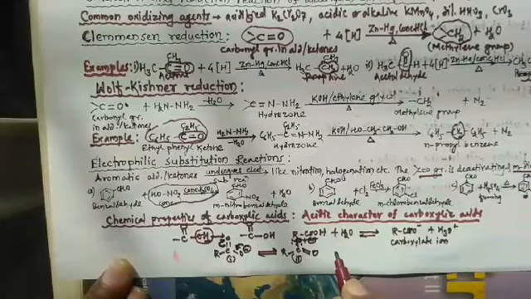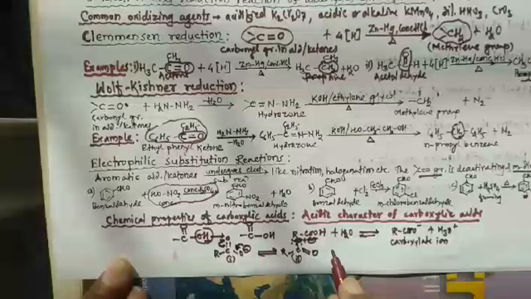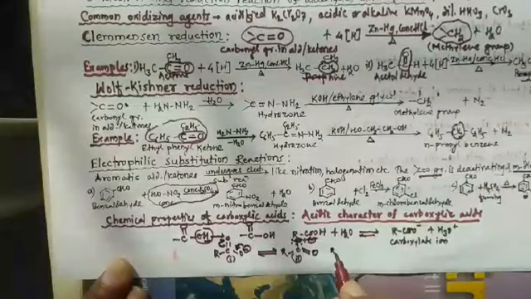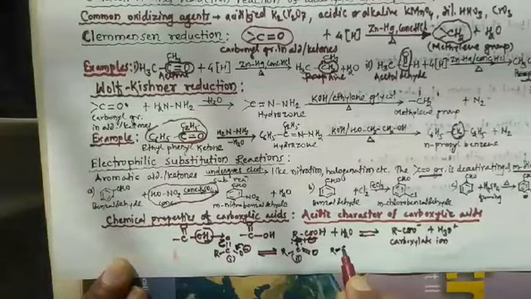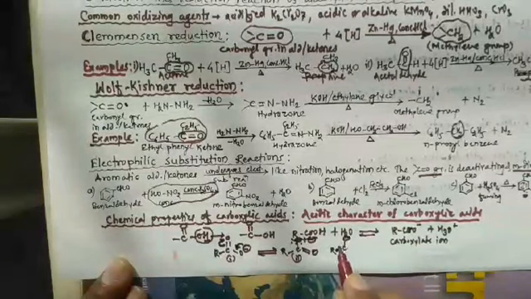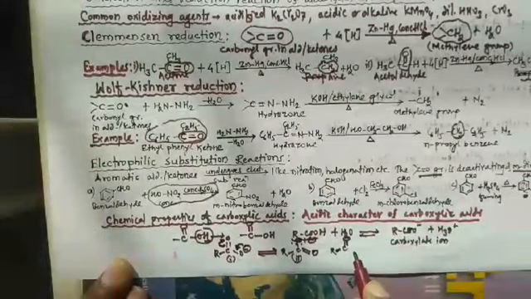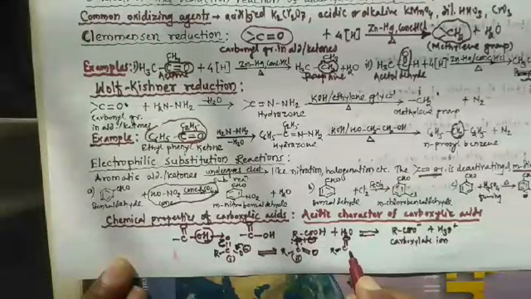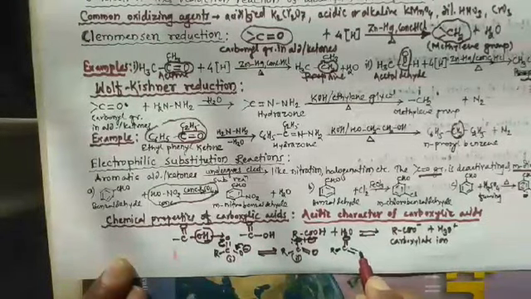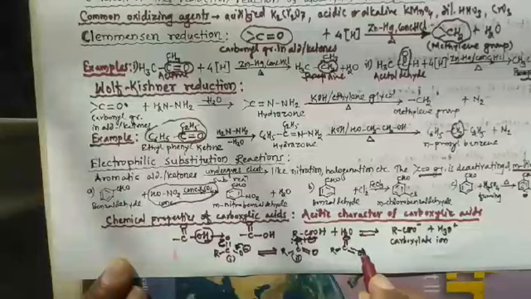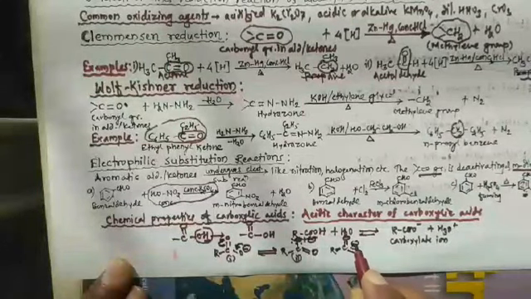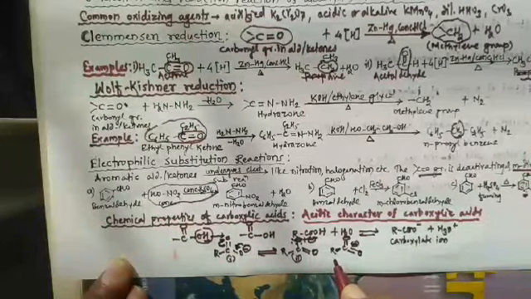Thus the resonance hybrid can be written as R, C, O, where this double bond is a partial double bond, that's why it is represented by a dotted line. Again here there is also a partial double bond. So this is the resonance hybrid structure.